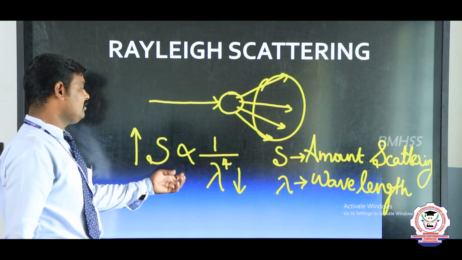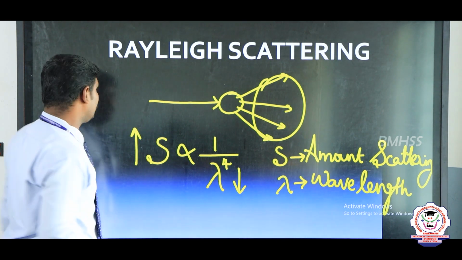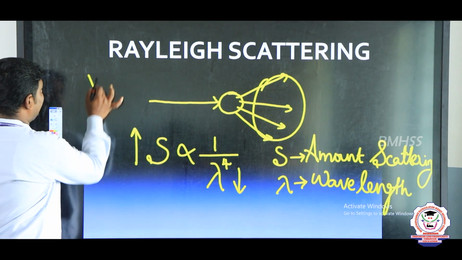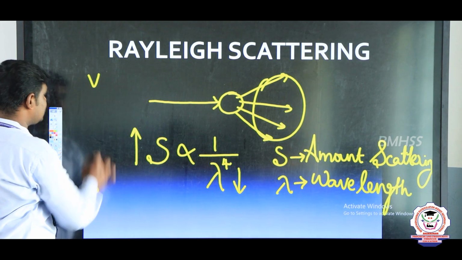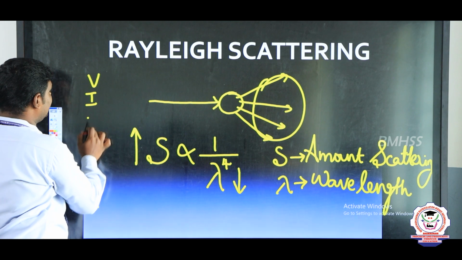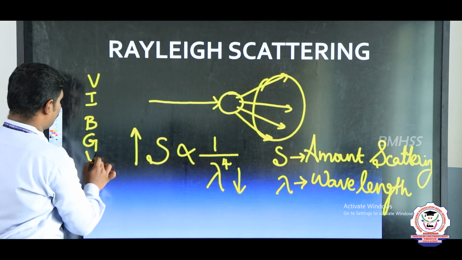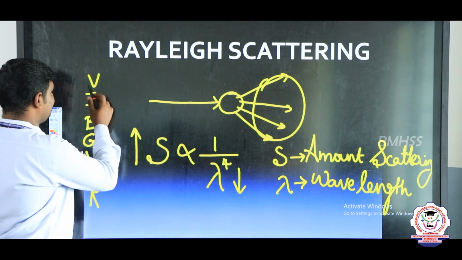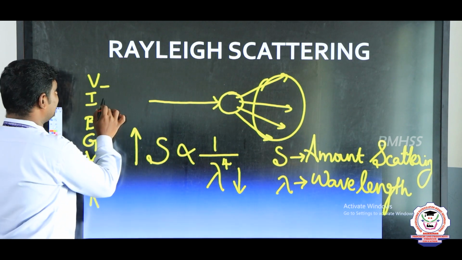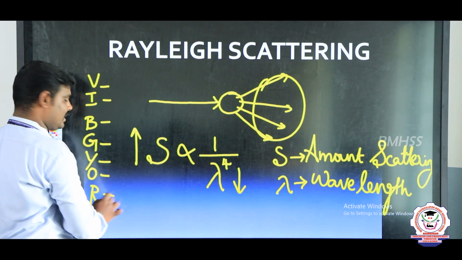If the wavelength is high, the scattering power will be less. Already we know that in visible light we have 7 colors, VIBGYOR: violet, indigo, blue, green, yellow, orange and red.